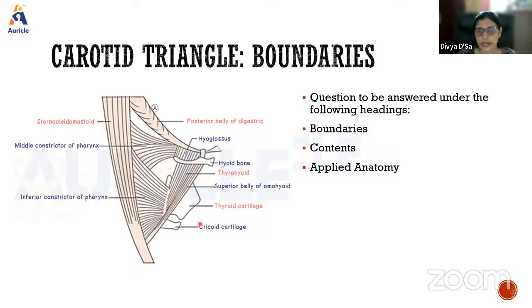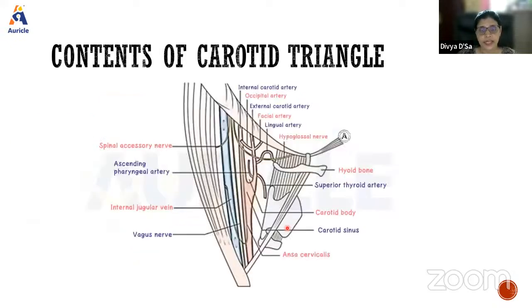Okay, so you can draw a diagram and mention what structures are forming. Then contents: when we say contents, it is what is present there. Here the main contents are the common carotid artery and its branches, the internal jugular vein, and the vagus nerve. These three structures are present within the carotid sheath in the carotid triangle. These are the three most important structures.